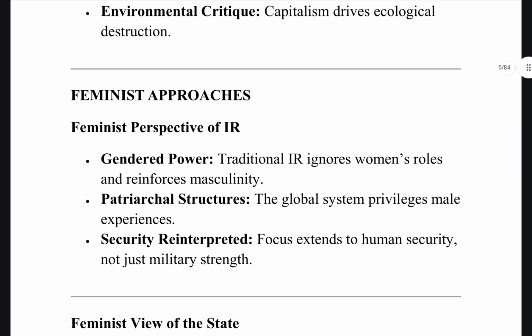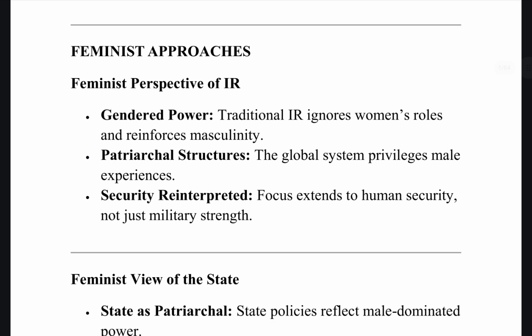So this is the feminist perspective of IR. Again, this is a challenge to the traditional viewpoint because many of the theories of international relations were made by men, so their theories have shaped IR. So what they are arguing is that be it realism, liberalism, what else did we see? Constructivism, radicalism, neo-radicalism. Then what else did we see? Yeah, core or periphery models, Marxism, all of them are from the patriarchal view. There is no perspective on women. So they're all gendering global politics. So this is showing how gender inequality has shaped state behavior as well as IR.